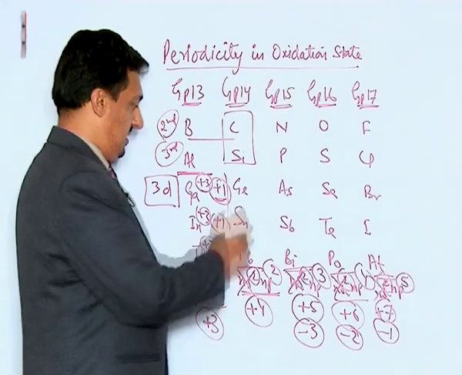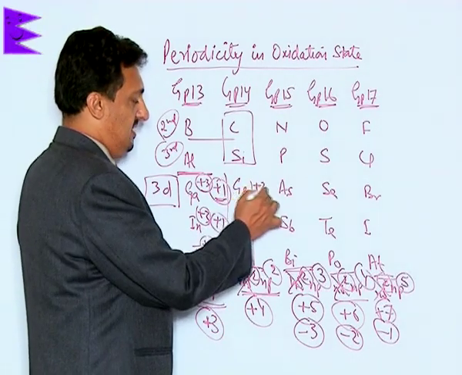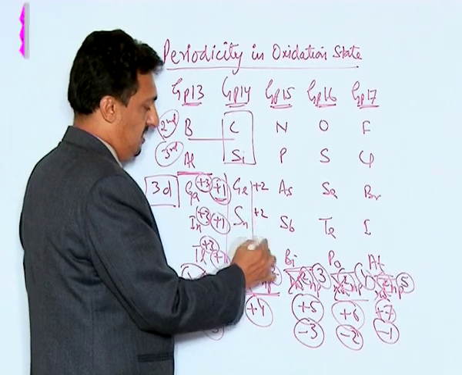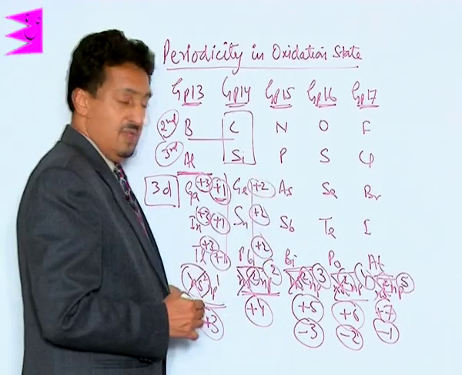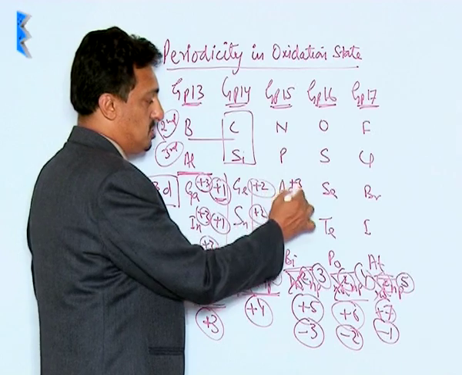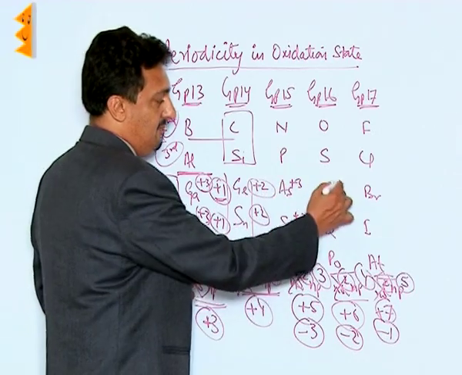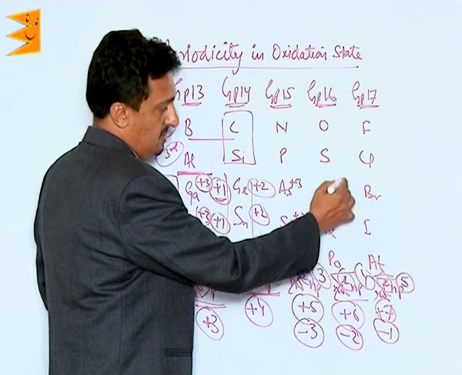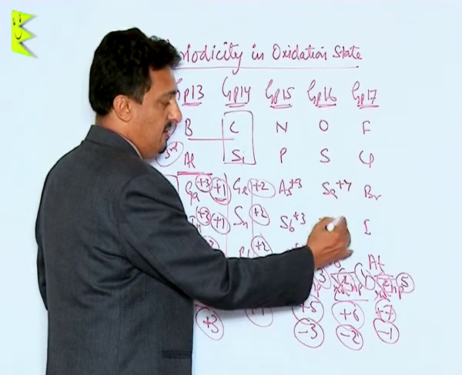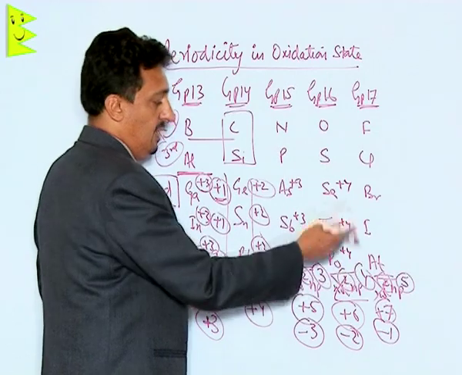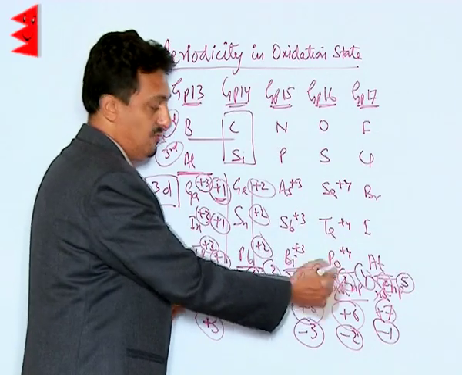In a very similar way, in these 3 cases they will also show an oxidation state of +2, +2, +2. Arsenic, antimony and bismuth will also show +3, +3 and +3. Selenium, tellurium and polonium will show +4, +4, +4, and maybe +2 also, because these two will remain as such.